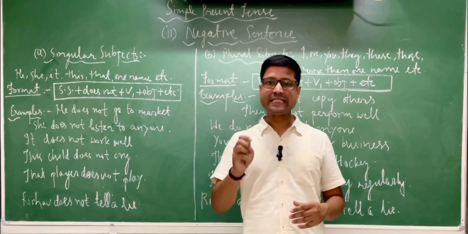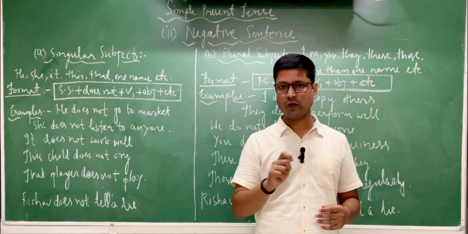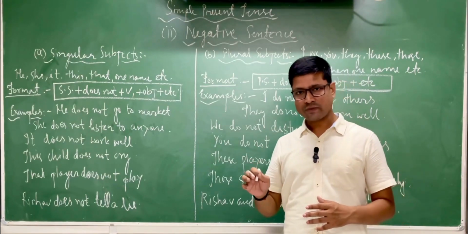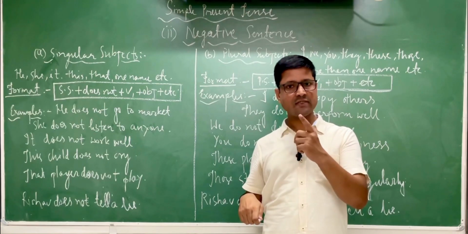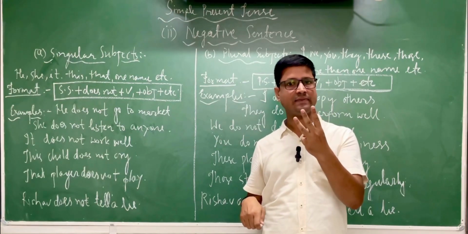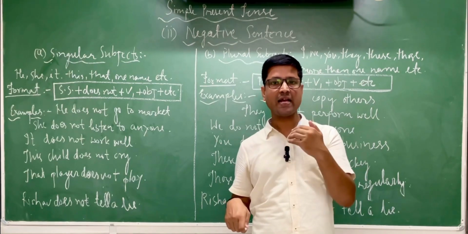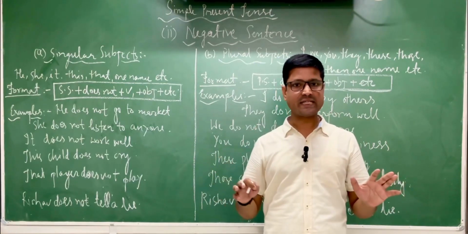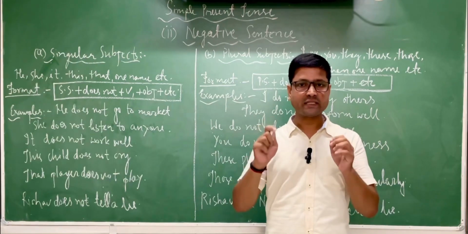Then I told you that each and every tense has four sentences: affirmative sentence, negative sentence, interrogative sentence, and interrogative negative sentence. So there are four types of sentences in one tense. Three kinds of tenses, then each one has four types. It means 12 tenses. Now 12 tenses have four sentences each. It means overall 48 sentences.